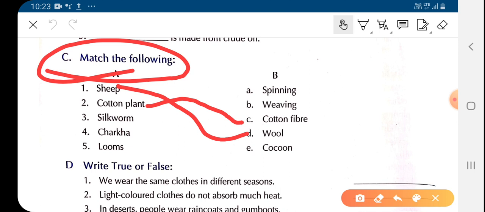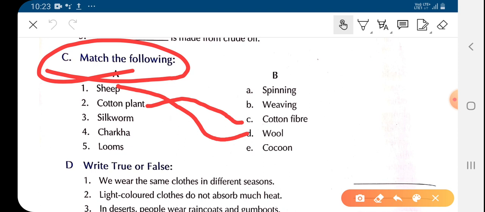Silkworm. As I have told you, in the life cycle of silkworm, the larvae of silkworm secretes a wet thread-like structure from its mouth and it wraps that thread-like structure around itself.